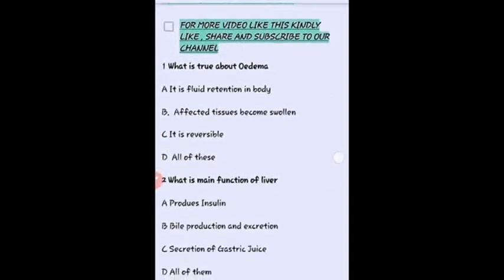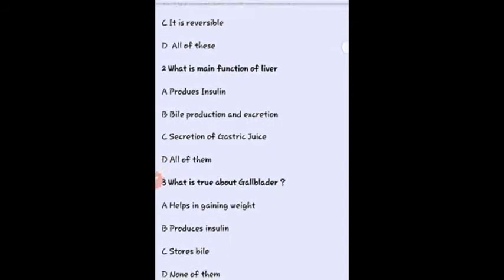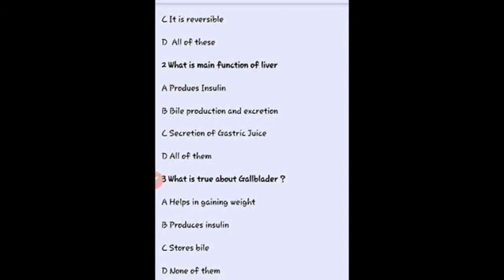The next question, what is the main function of the liver? Produce insulin, it is a function of the pancreas. Bile production and excretion, yes, it is the function of the liver. Then secretion of gastric juice, it is the function of the stomach. So here B is the right answer. The main function of the liver is bile production and secretion.